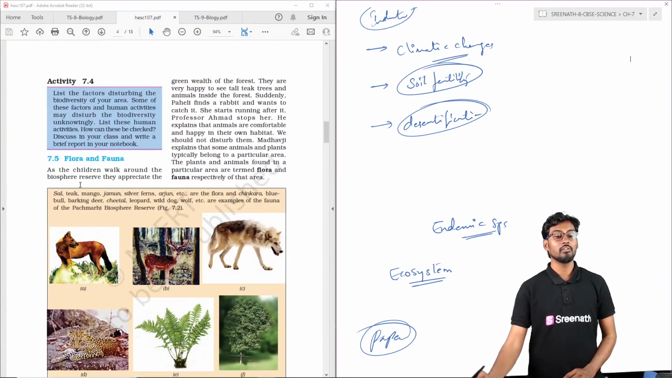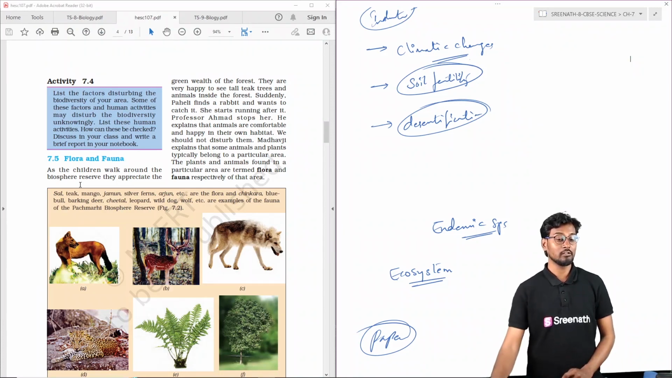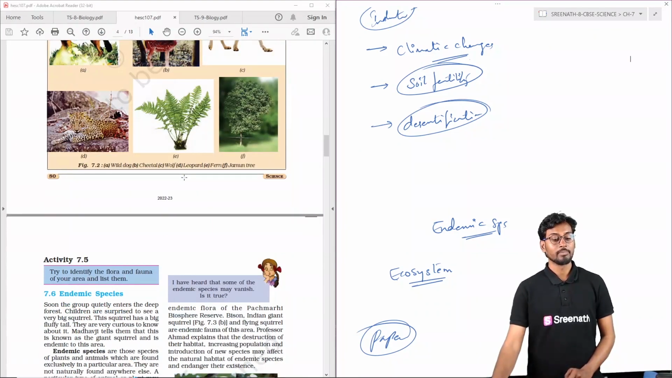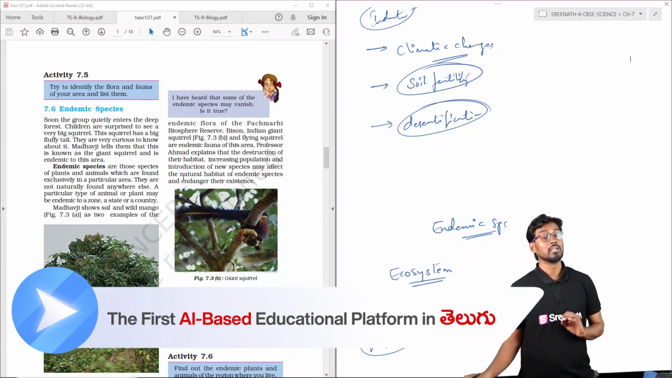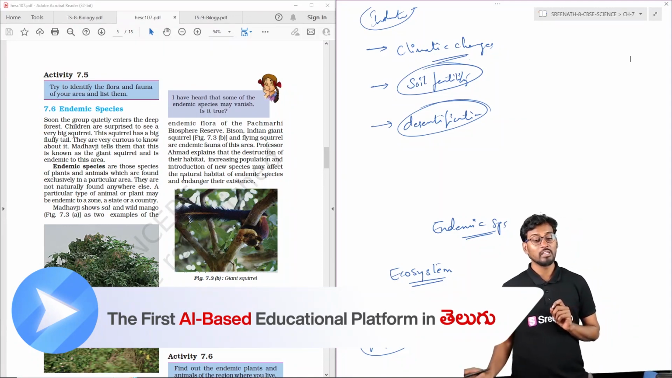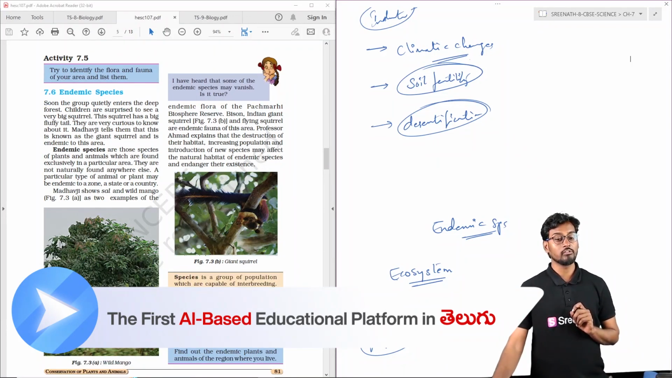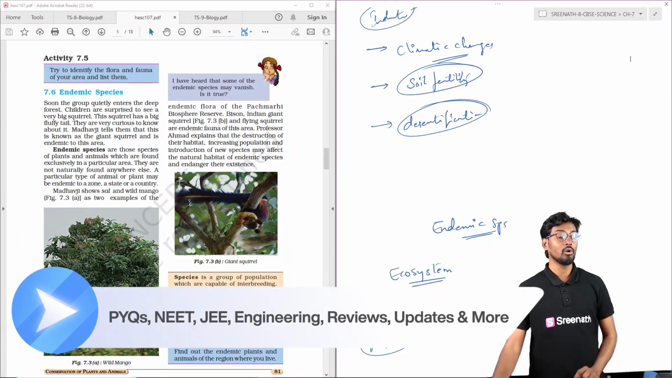And we can see flora and fauna is nothing but the complete plants and animal species present in a particular area. We can also see that endemic species are those which are found only in a particular area. The wild mango and giant squirrels are called endemic species, and they have to be protected because they are not present anywhere else in the world.